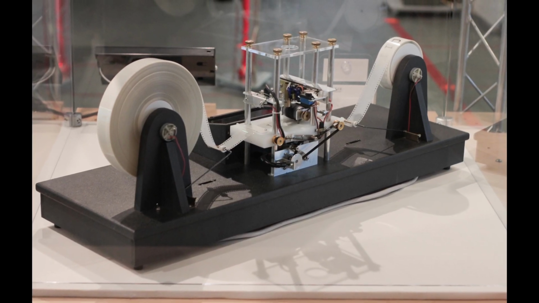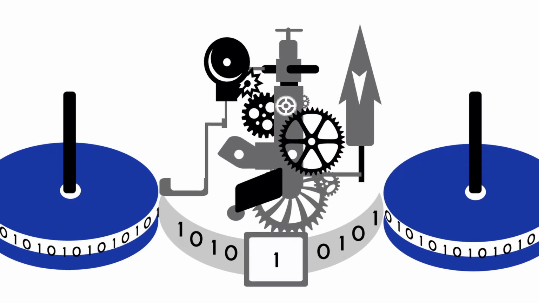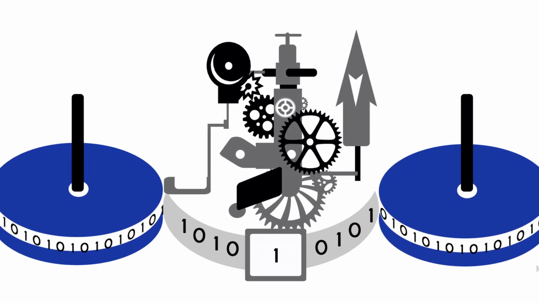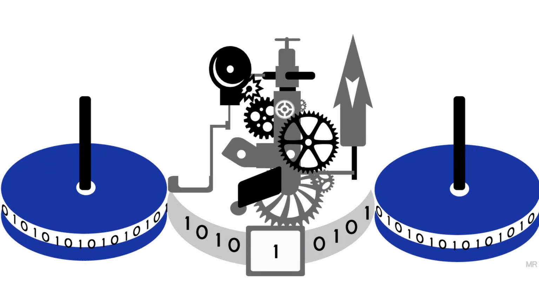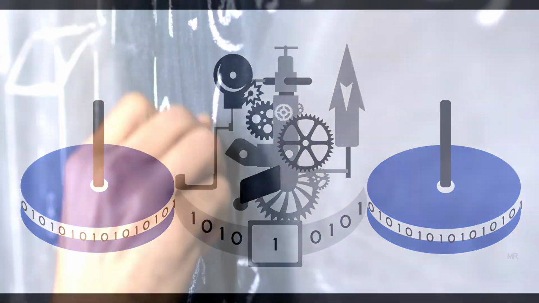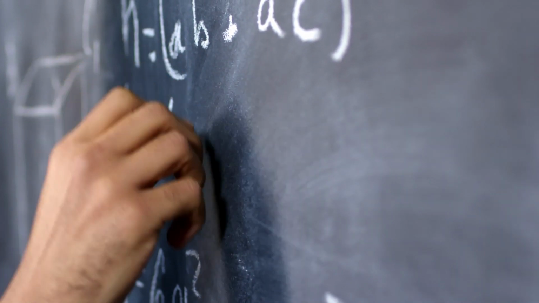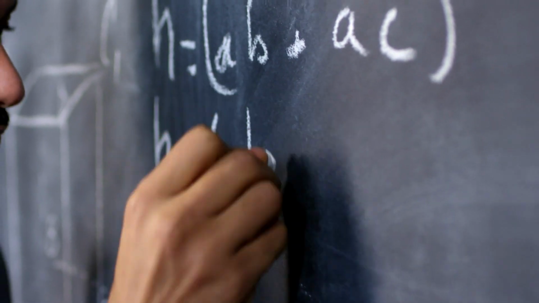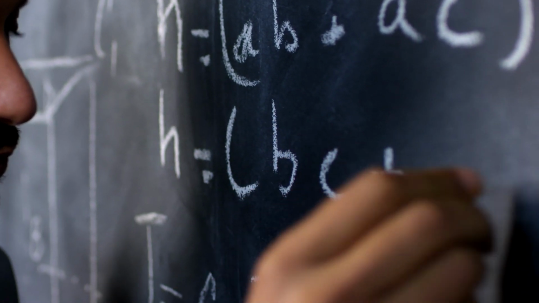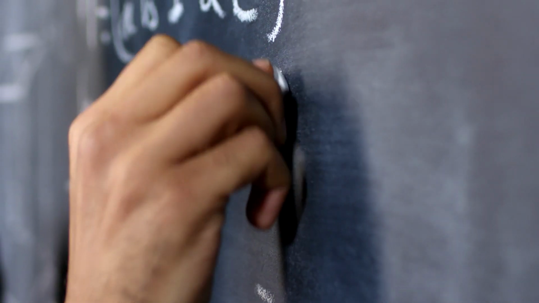This concept of a universal machine was revolutionary because it defined the limits of what a machine can compute. The idea behind the Turing machine wasn't about just creating a device, but understanding the nature of computation itself. Turing's concept suggested that any problem that can be broken down into steps can be solved by a machine. This was the birth of theoretical computer science and established a framework for the computers that we use today.